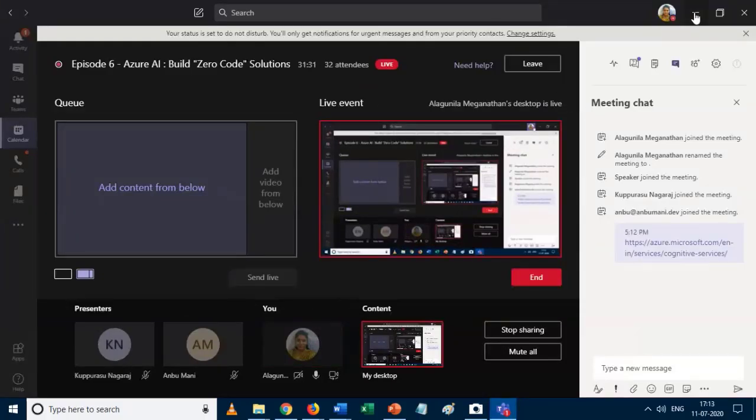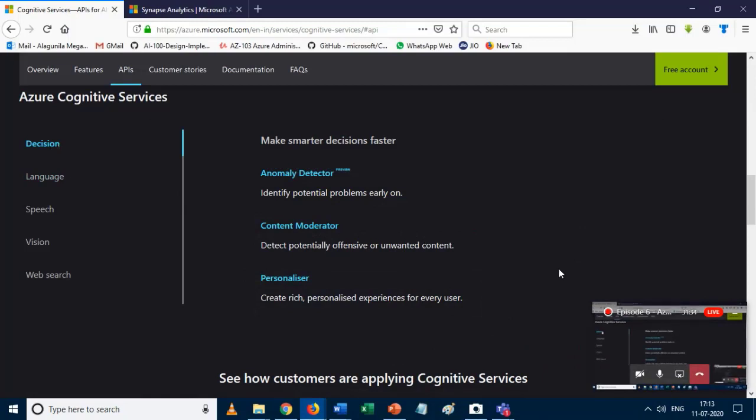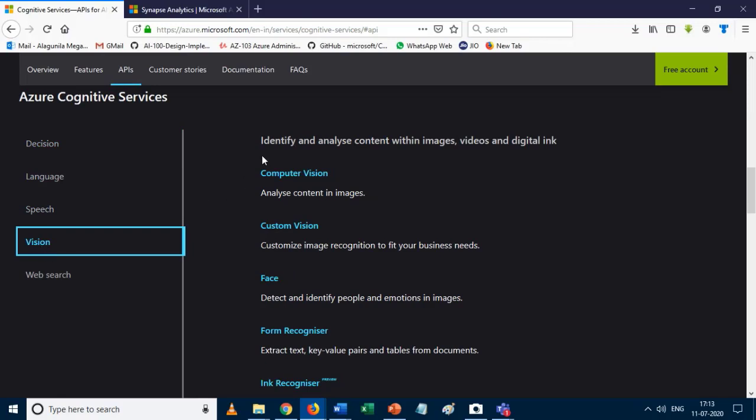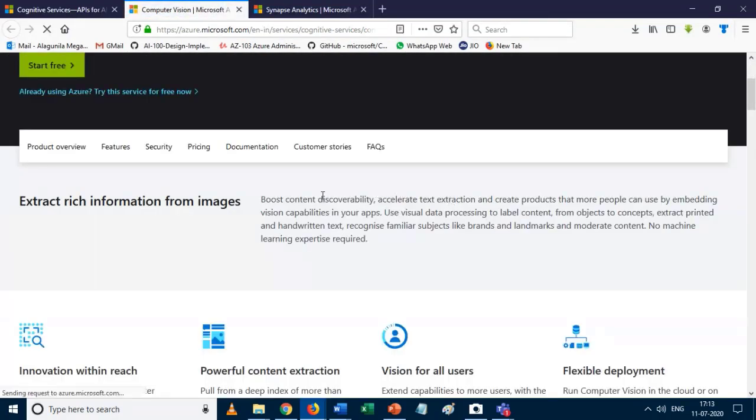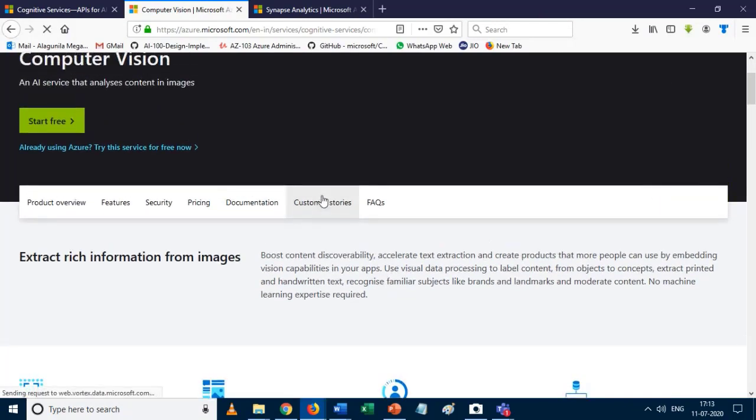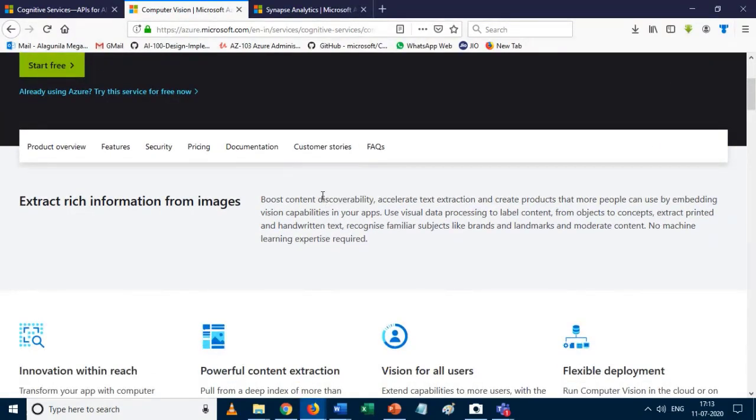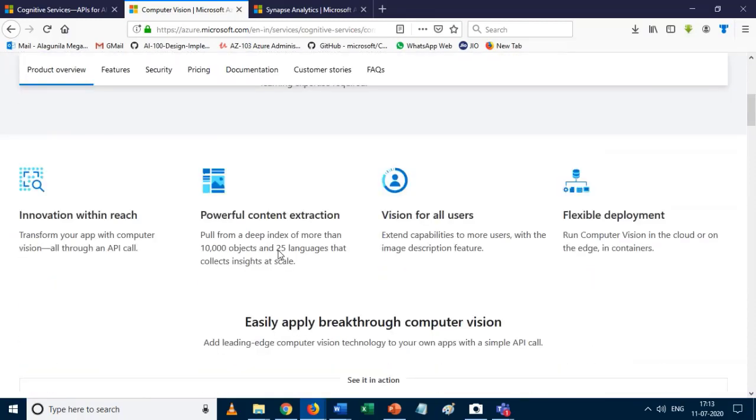It is classified as decision, language, speech, vision, and web search. I started with the vision category. The vision category is used to enable your machine to see like a human being. If you feed any image, it can analyze that image and get insight information about it. It can extract rich information from images.